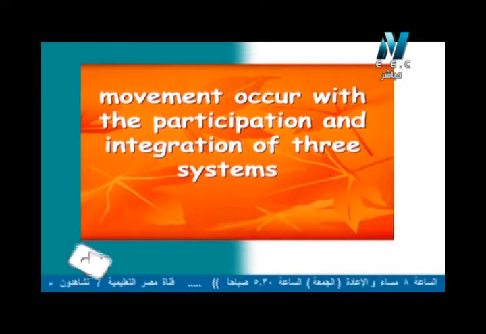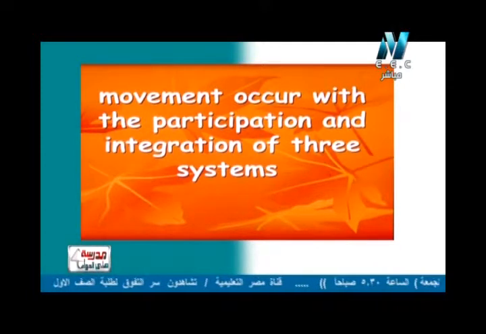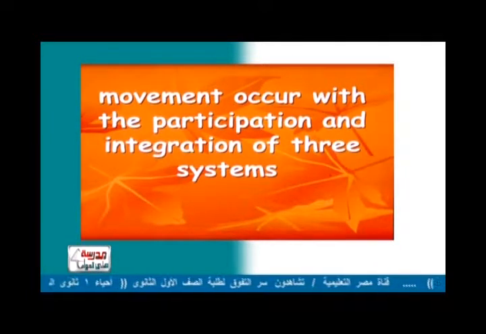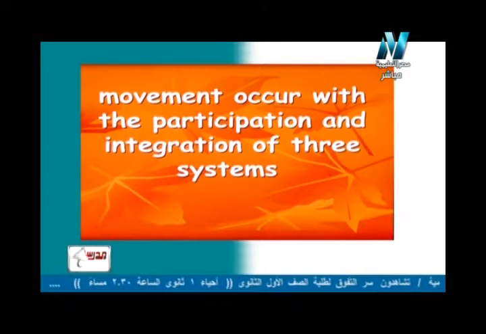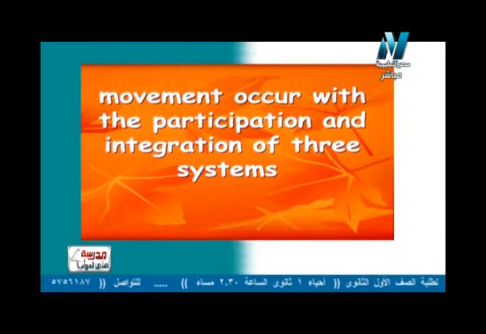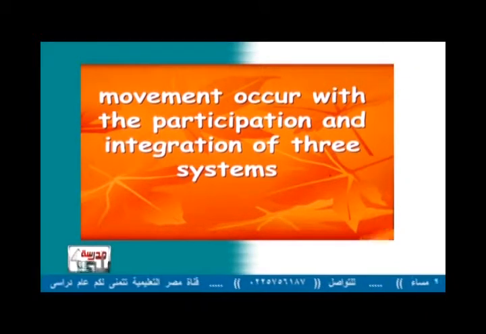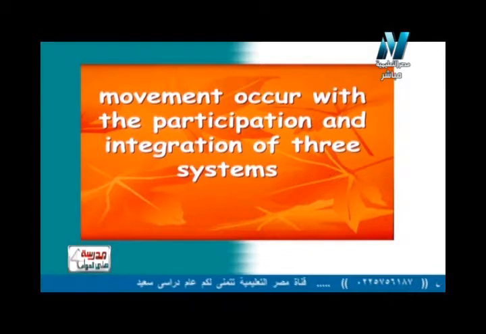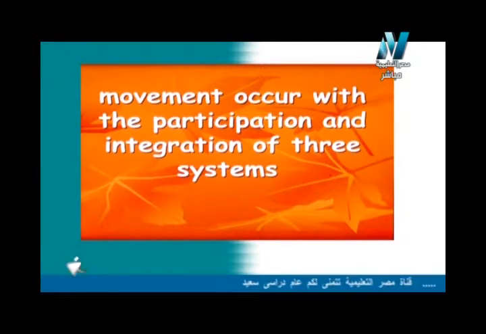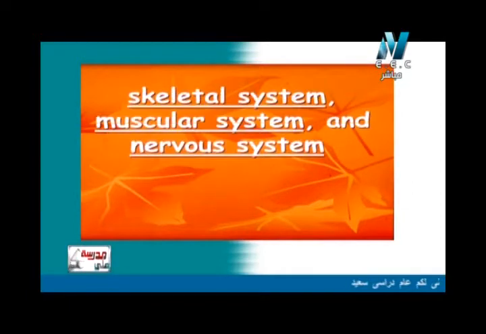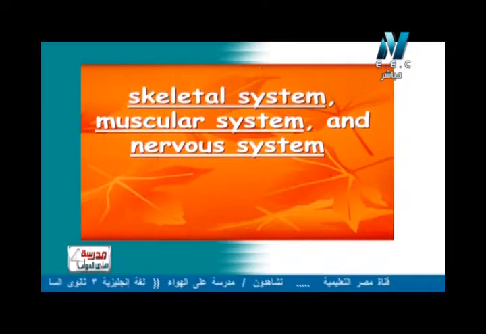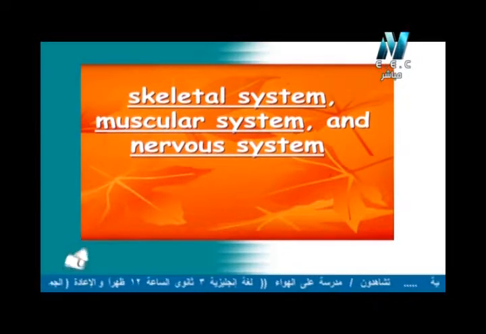So now, movement occurs with what? Movement occurs with the participation and integration of 3 systems. To move, I use 3 systems, which are the skeletal system, the muscular system, and also the nervous system, because nervous system, as we have known before, controls all the other systems.